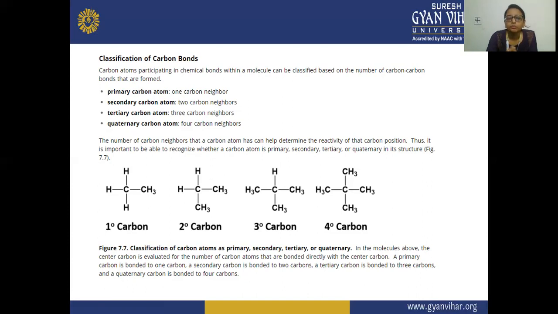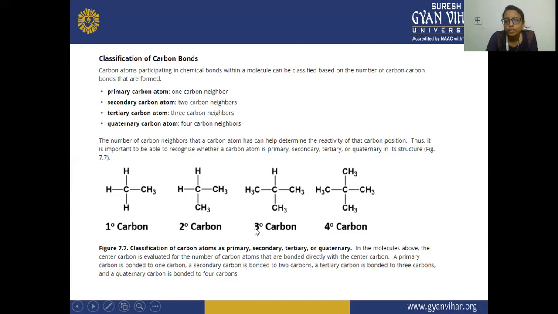In a primary carbon atom, there is 1 carbon neighbor. In this figure, you can see this carbon has 1 carbon neighbor, so it is known as primary carbon. In the case of a secondary carbon atom, this carbon has 2 carbon neighbors, which is why it is known as a secondary carbon atom. Next is the tertiary carbon atom. Here, this carbon has 3 carbon neighbors.